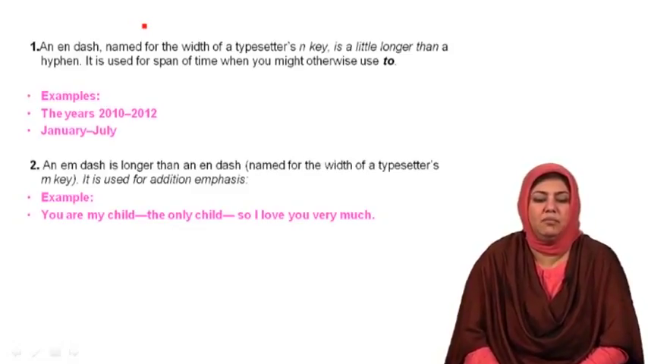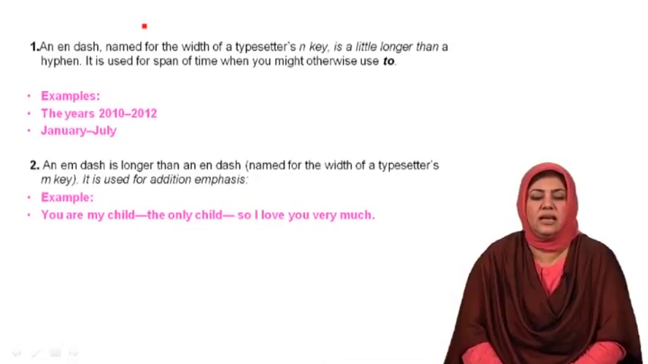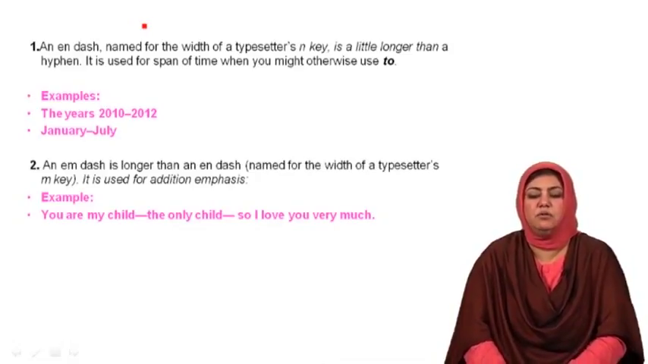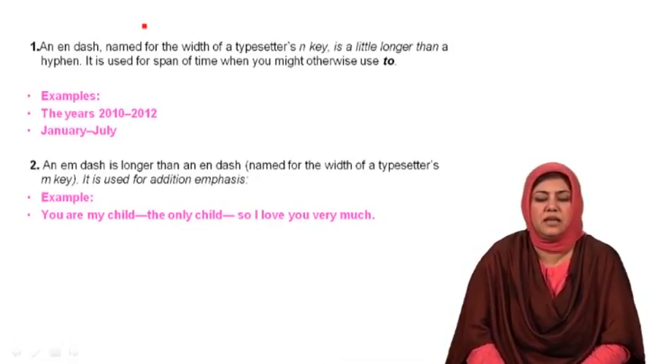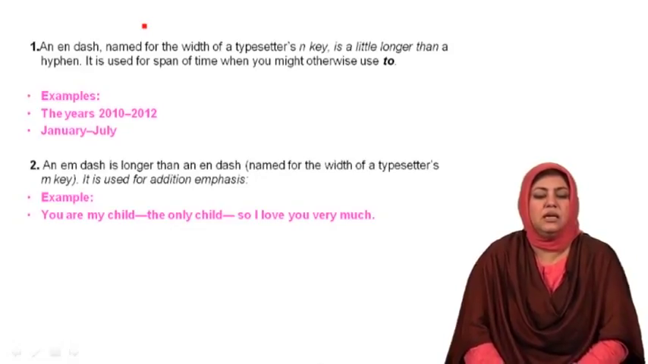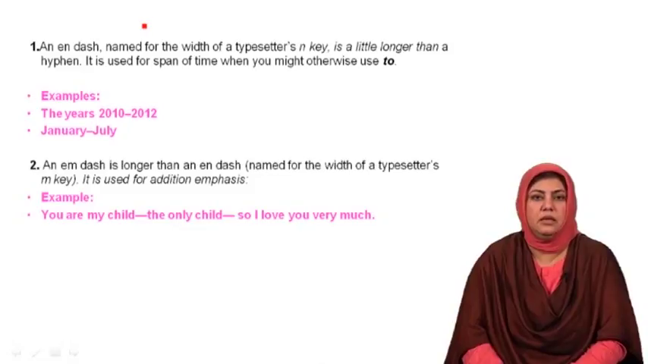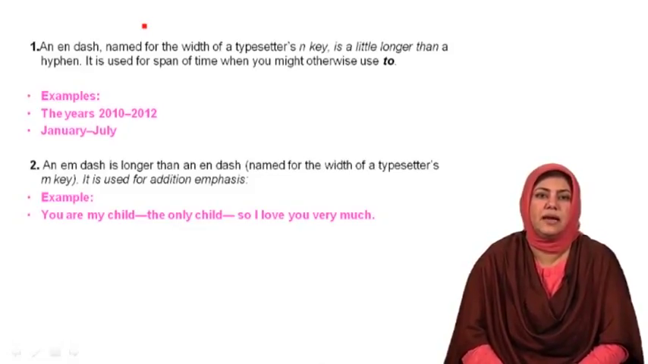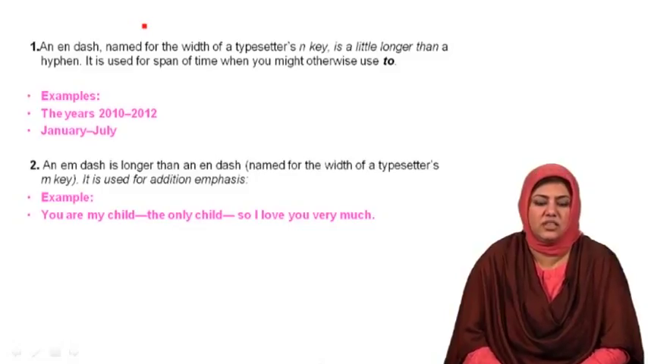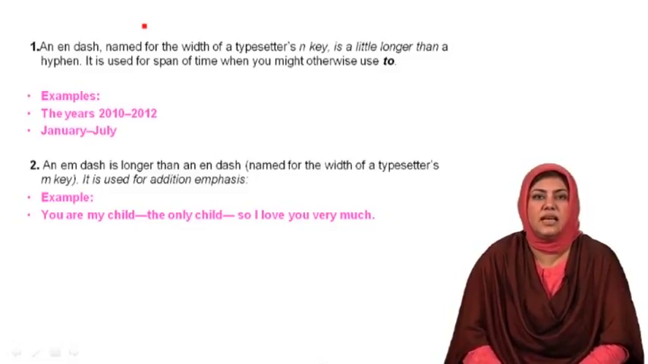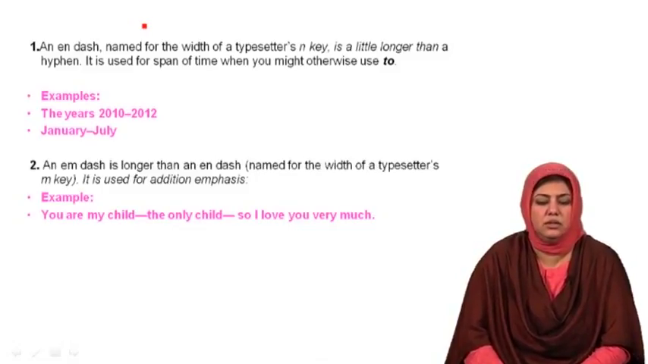On the other hand, an M dash is a longer dash than an N dash. It is named for the width of a typesetter's M key. It is used for additional emphasis. If you can recall, I gave you some examples where brackets, commas or dashes can be used. So this is the dash that I was talking about there.